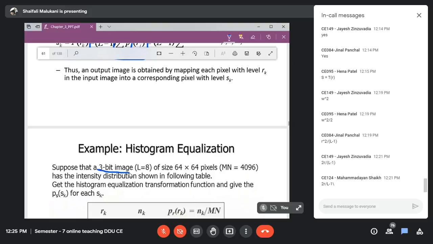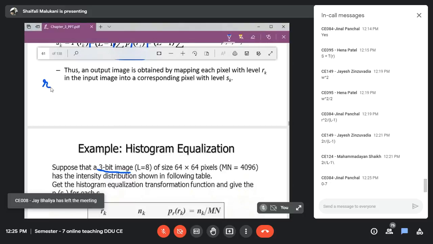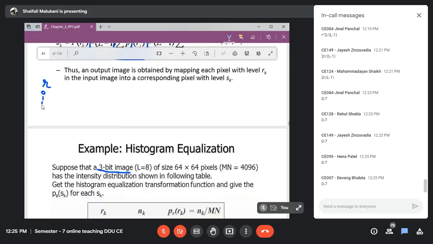3-bit image, that means how many intensities are possible in the input? For a 3-bit image, what is the range of intensities in the input image? What R values are possible? 0 to 7. Yes, it will be 0 to 7. So let us note down 0, 1, 2, 3, 4, 5, 6, 7, right? So my input can take any of these values.